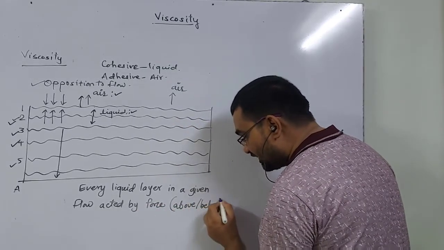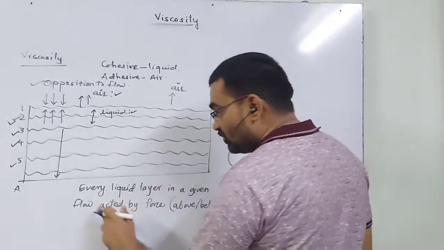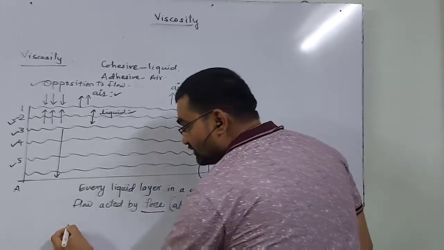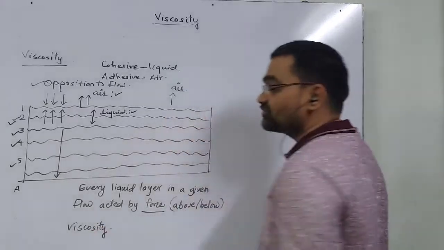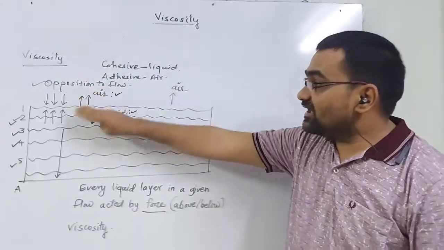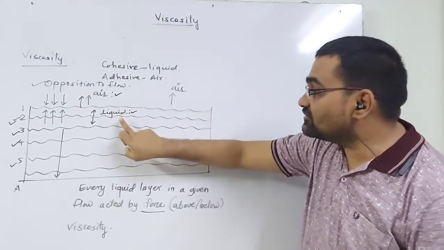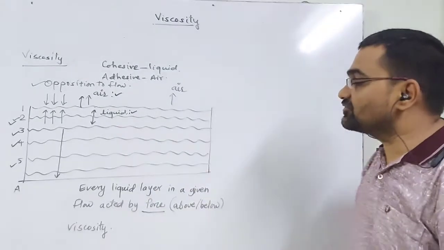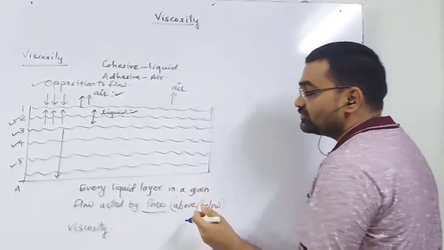This force acting above that layer as well as below that layer is called viscosity. I hope you have understood the meaning of viscosity. Viscosity is the property of a liquid by which the relative layers of that liquid get opposed by one another. That's why the velocity of all the layers will not be the same.